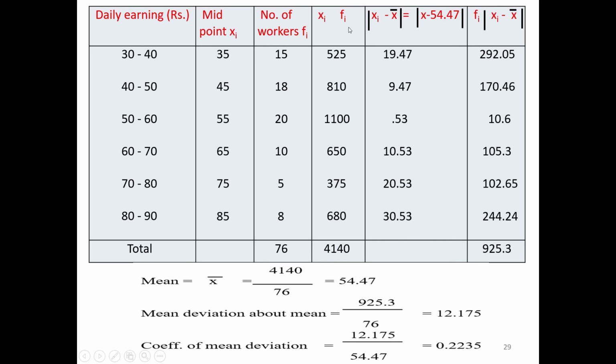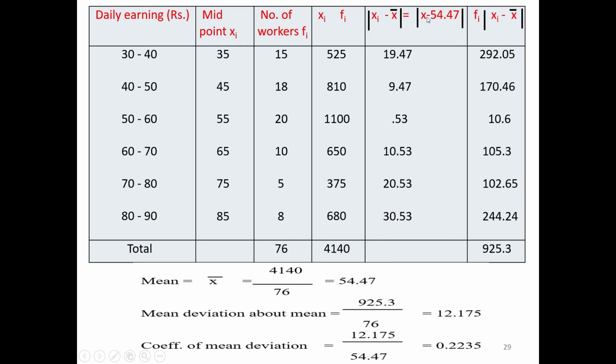So first is xi fi, that is midpoint multiplied by frequencies: 525, 810, 1100, 650, 375 and 680. It works out to be 4140. Then we take absolute values, that is around the mean. The mean we have taken, 4140 divided by 76, is equal to 54.47.